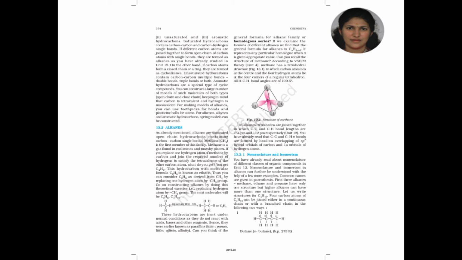This is a tetrahedral structure. Let's discuss nomenclature and isomerism. Nomenclature: the International Union of Pure and Applied Chemistry, IUPAC, is used for the nomenclature of alkanes. Simply, how can you represent the nomenclature for alkanes?